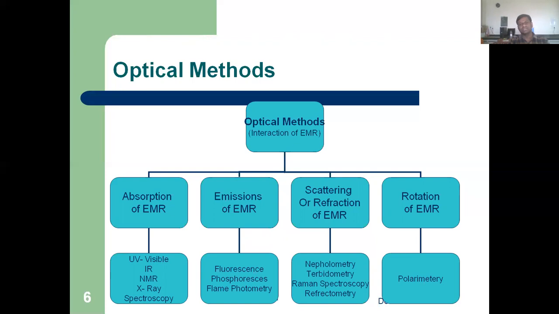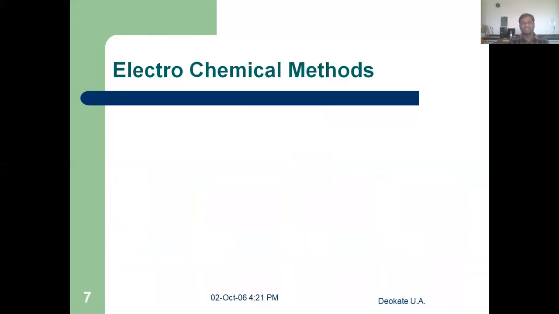Second is emission. In fluorescence, phosphorescence and flame photometry, there is emission of electromagnetic radiation. In nephelometry, turbidimetry and Raman spectroscopy, there is scattering or refraction of the electromagnetic radiation. In polarimetry, there is rotation of electromagnetic radiation.